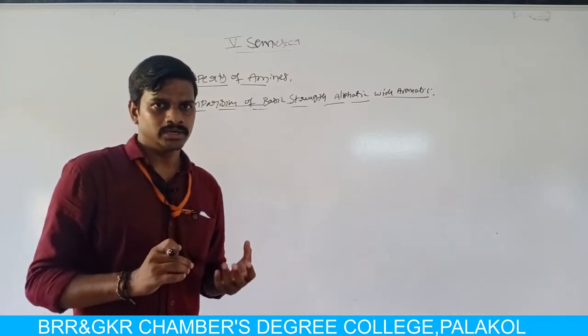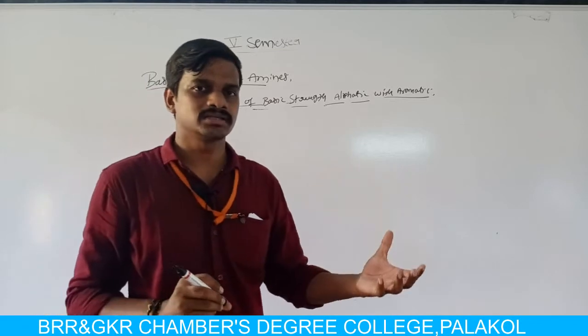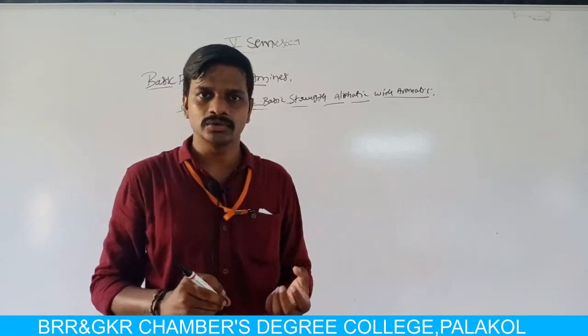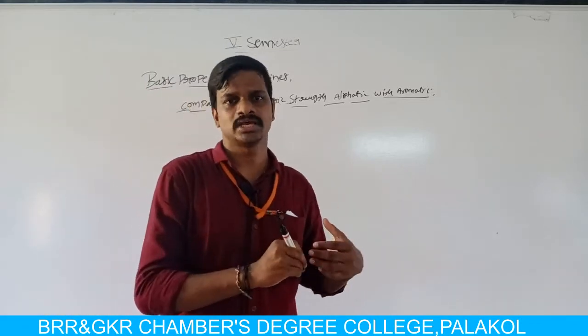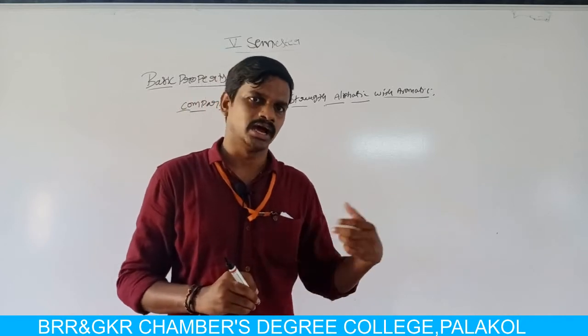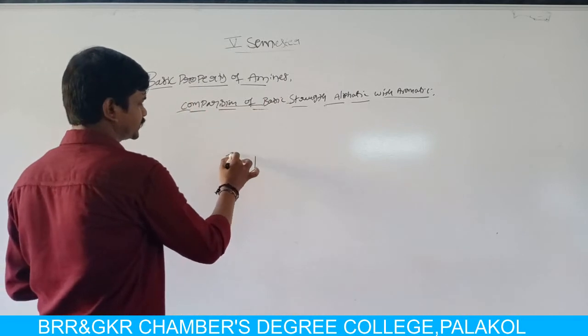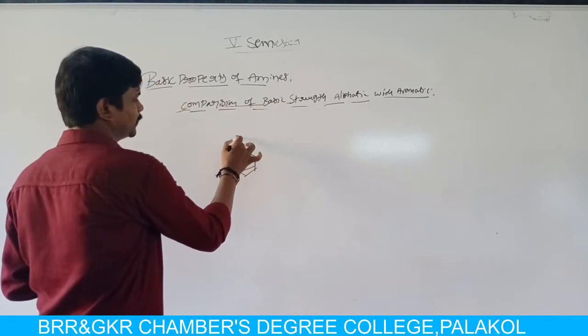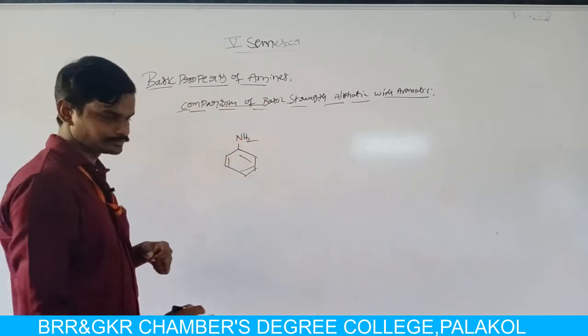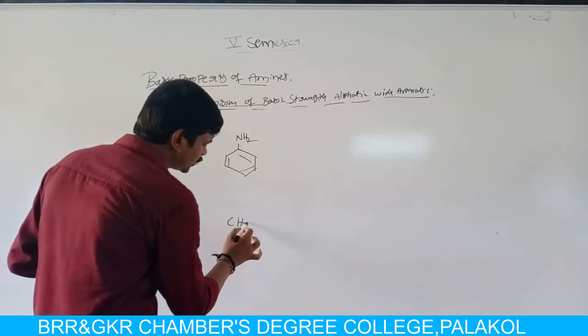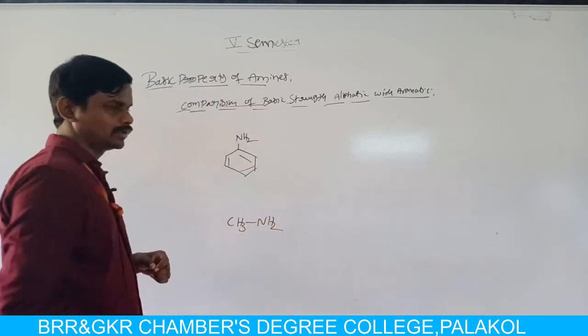If the availability of lone pair of electrons on nitrogen is high, that means the electron density on nitrogen is high, then the basic strength is high. Here I consider an aromatic amine. The simplest aromatic amine is aniline, and the simplest amine is methylamine.